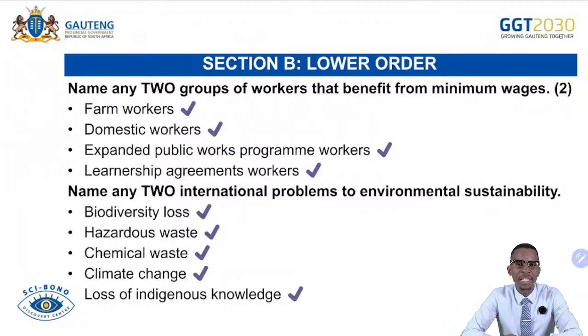If we talk about biodiversity loss, we talk about the loss of species, the loss of flora and fauna, living and non-living things, the death of animals and plants that we interact with. And then also hazardous waste. In this case, we refer to the waste of material that is toxic and also takes time to decompose in the environment. That includes the likes of cardboards, bottles, and plastics. And then chemical waste, we talk about disposal of chemicals into the running water or onto the land surface, which results in animals, human beings, and plants that have contact with those chemicals dying.